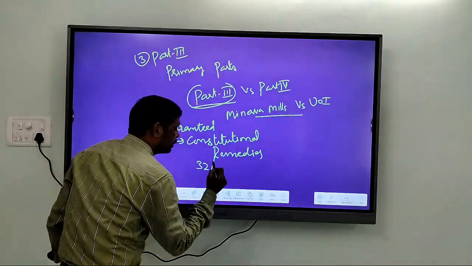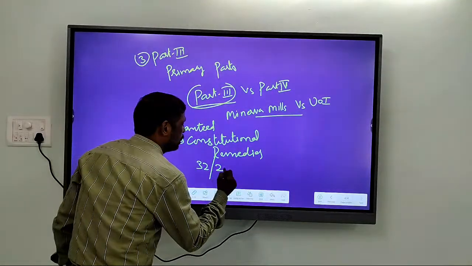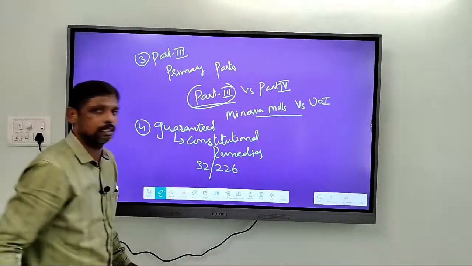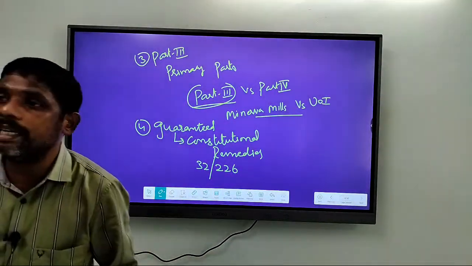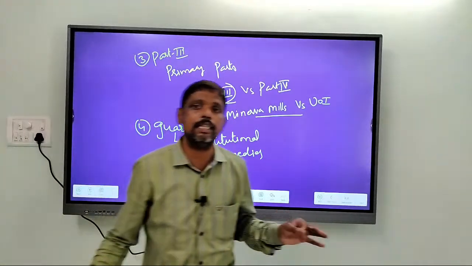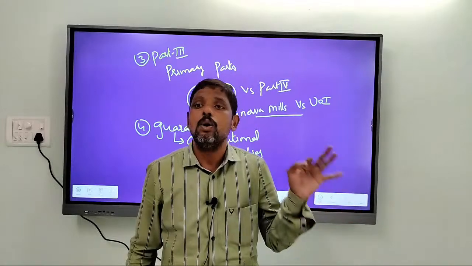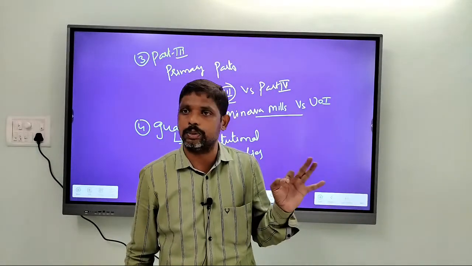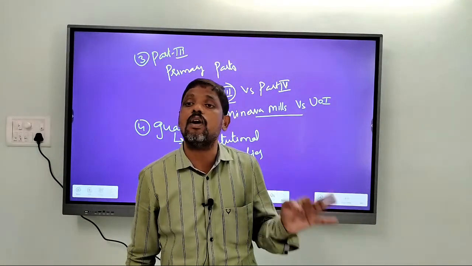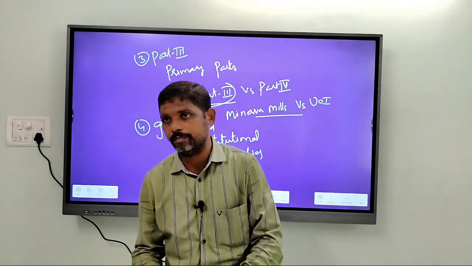Not only Article 32, but even Article 226 of the Constitution. So the constitutional remedies are mentioned both in Article 32 as well as Article 226, which are in the form of constitutional writs.